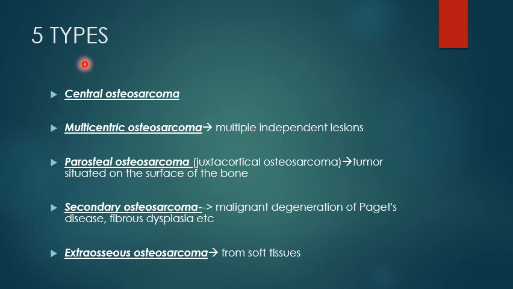There are 5 types of osteosarcoma. The first one is central osteosarcoma, which mainly involves the intramedullary portions of the bone. Then we have multicentric osteosarcoma, which has multiple independent sites of occurrence of the lesion. Then we have parosteal osteosarcoma, where the tumor is situated on the surface of the bone or juxtacortical surface of the bone. Then we have secondary osteosarcoma, where the tumor is a secondary malignant degeneration of various other diseases like Paget's disease and fibrous dysplasia. There can be extraosseous osteosarcoma, where the tumor is arising from the surrounding soft tissue components.